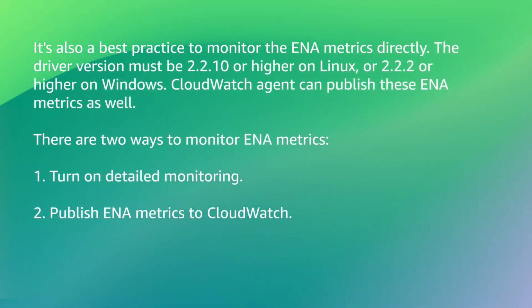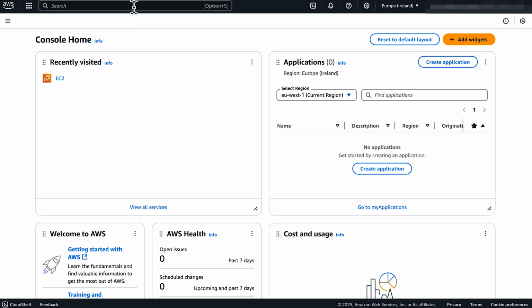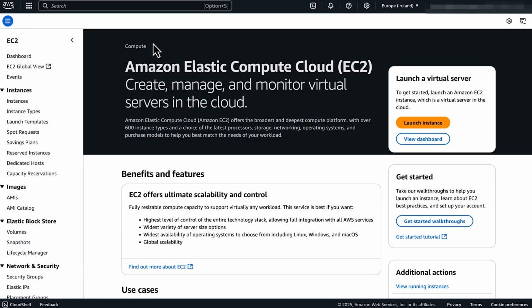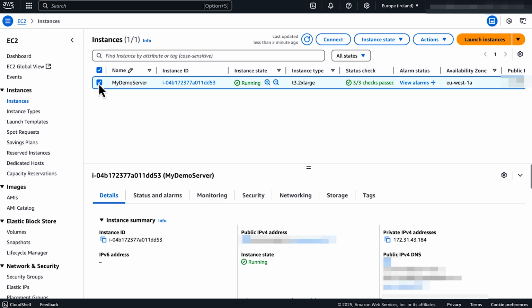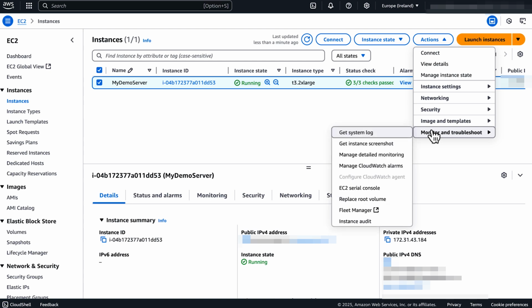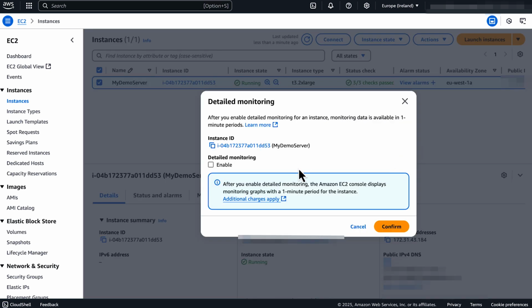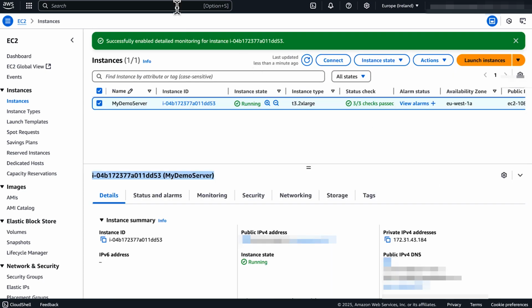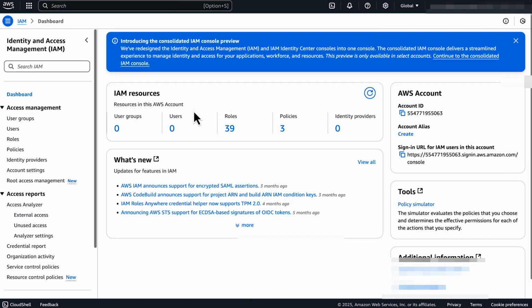To turn on detailed monitoring, follow these steps. Open the Amazon EC2 console. In the navigation pane, choose Instances. Select the instance, choose Actions, select Monitor and troubleshoot, and then choose Manage detailed monitoring. On the Detailed monitoring page, do one of the following. For Detailed monitoring, select Enable. For Basic monitoring, clear Enable. Choose Confirm. Now, let's publish ENA metrics to CloudWatch.